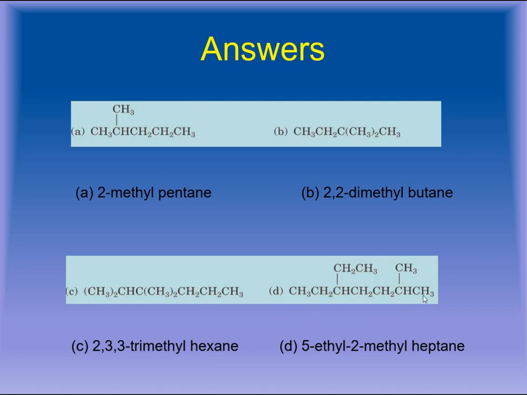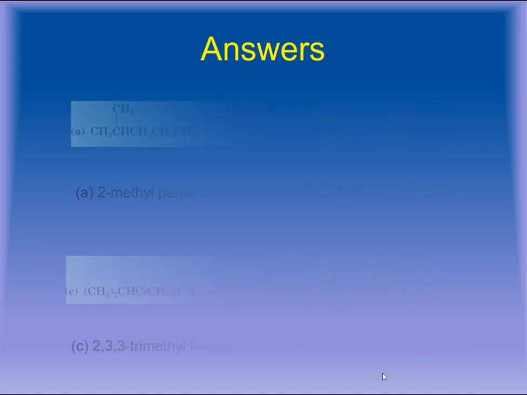Similarly, this is a simple compound. You can see you will have to start numbering 1, 2, 3, 4, 5, 6, 7. If you include this one in the numbering, even then that would be fine. Even then it will be heptane. At position number 2 there is a methyl group, and at position number 5 there is an ethyl group attached. So it will be 5-ethyl 2-methyl heptane in that case.